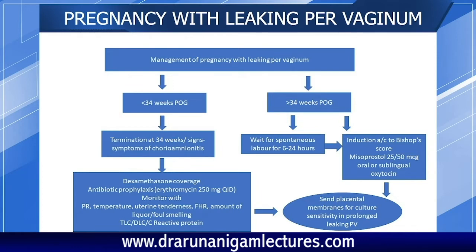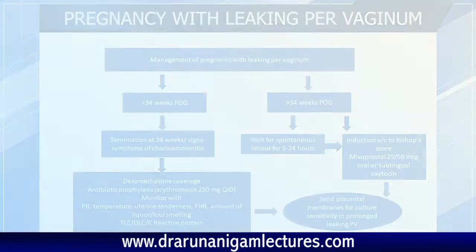If she is presenting at less than 34 weeks of period of gestation, we need to continue the pregnancy till 34 weeks or till the signs and symptoms of chorioamnionitis appear. During this period, we need to give her dexamethasone coverage so as to have fetal lung maturity. Antibiotic prophylaxis is given to prevent the infection, and that is erythromycin 250 mg QID.